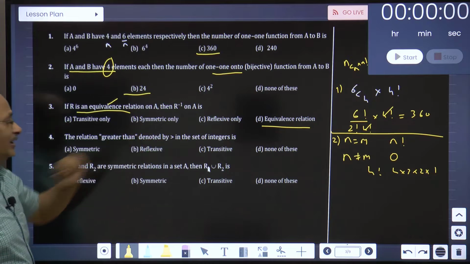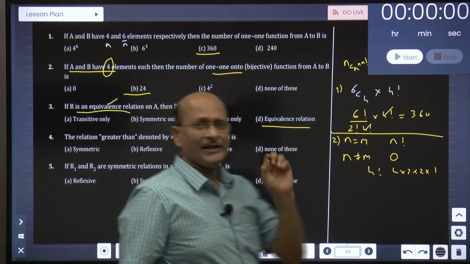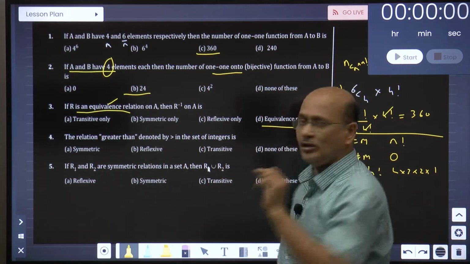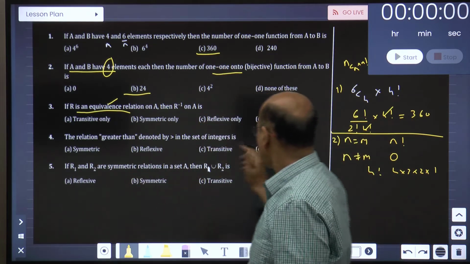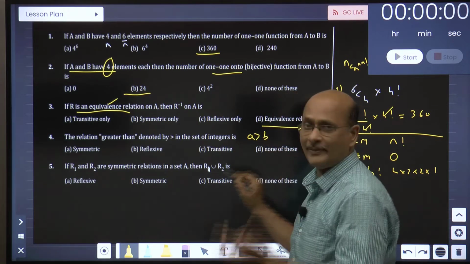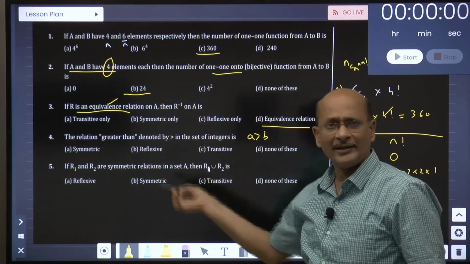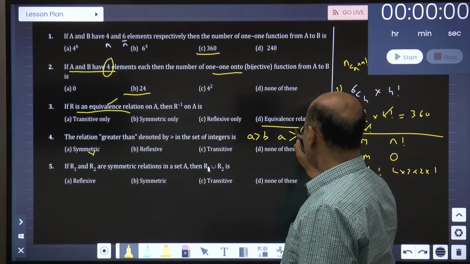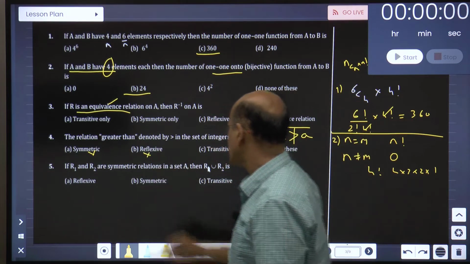The relation greater than in the set of integers. If you see the options they have given: symmetric, reflexive, transitive, equivalent, none of these. Let us talk about symmetric first. Suppose A is greater than B. Symmetric means the reverse also exists. So A is greater than B, how can you say B is greater than A? Not possible, so this is out of question. Then A can never be greater than A, because both are same, so reflexive is also out of question.